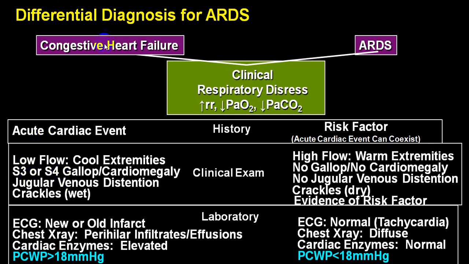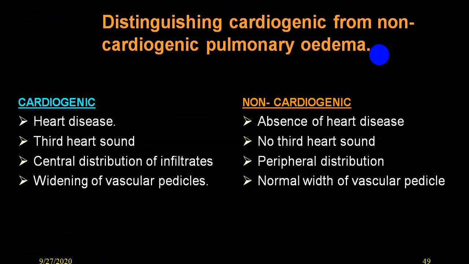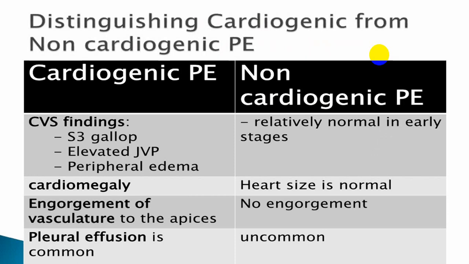In case of ARDS, we will come across severe hypoxia, where the ratio of PaO2 to FiO2 will be less than 300, and in ARDS it will be less than 200. And the person will have severe hypoxic hypercarbia. In the initial stage, it will be hypoxic hypocarbia and tachypnea. So this difference we have already discussed, as in the previous slide.